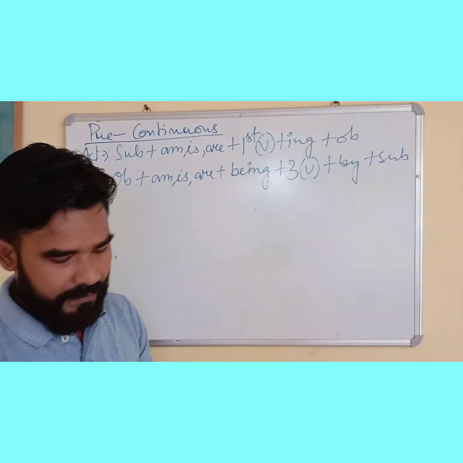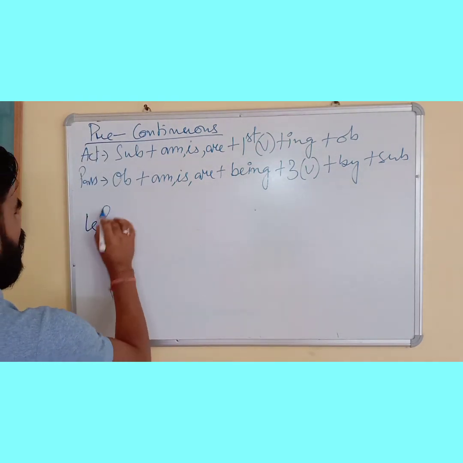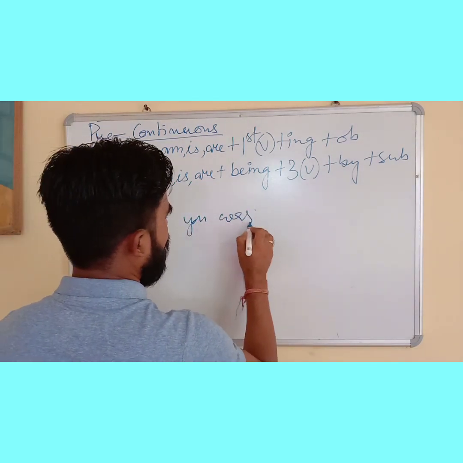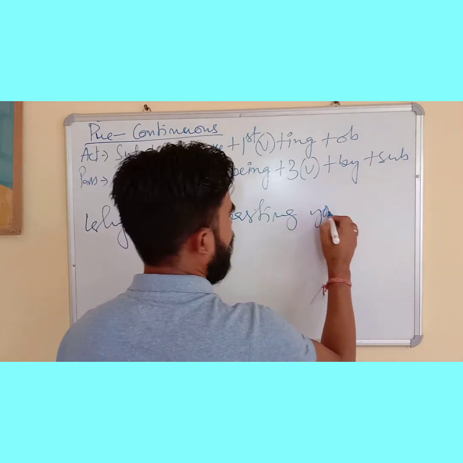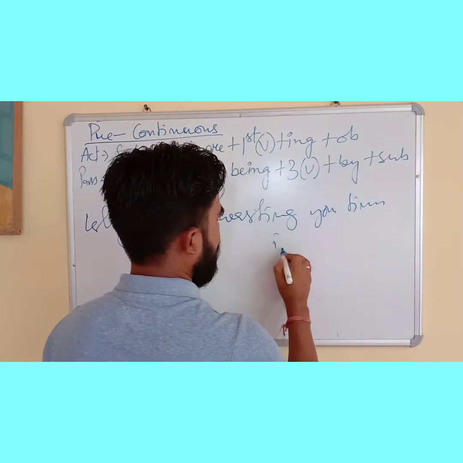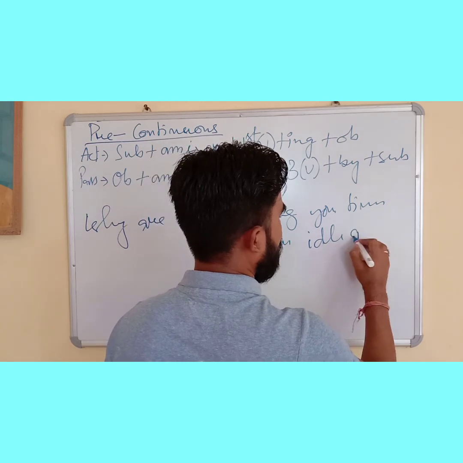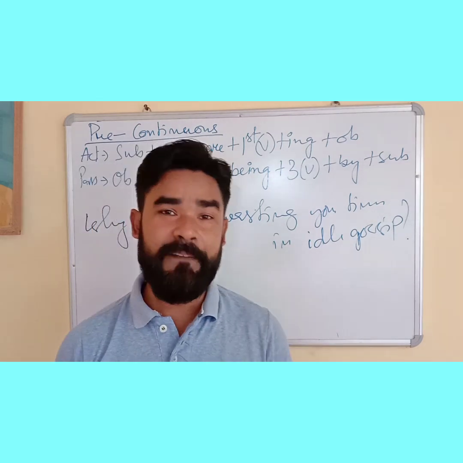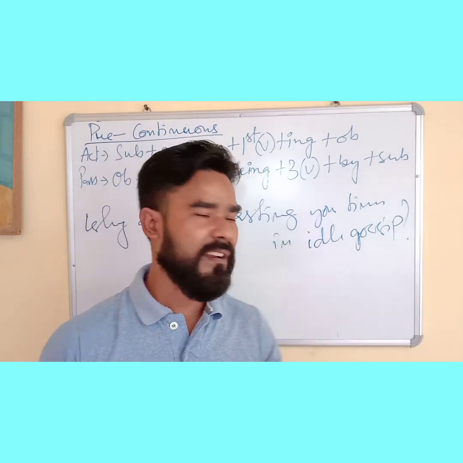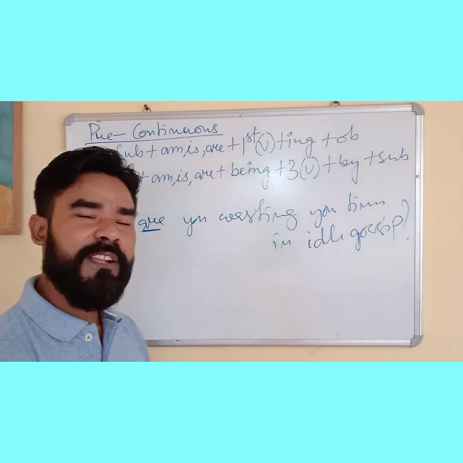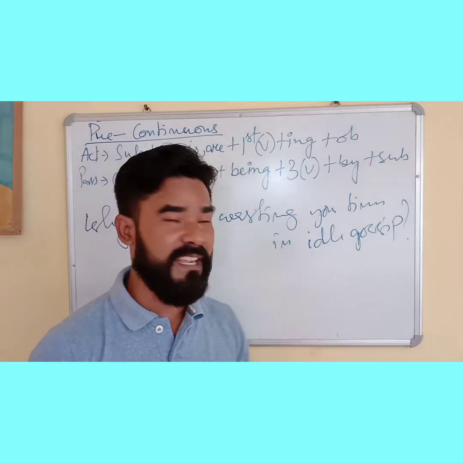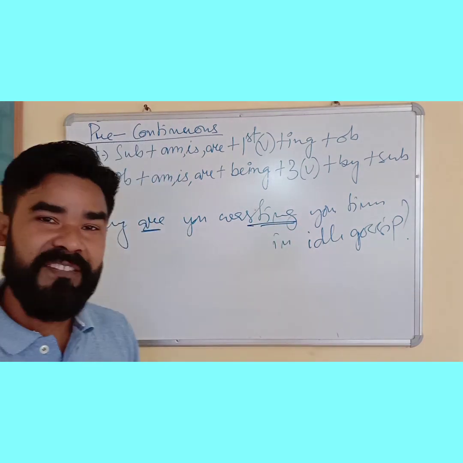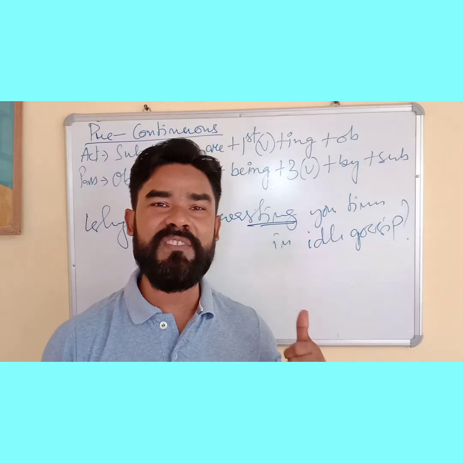For example, say, why are you wasting your time in idle gossip? If I get a long sentence like this as a question in an examination, what do I have to do? Very simple: find out the M is R. I have got M is R. As soon as we get M is R, we have to find out ing or being. What do we have here? Ing. Yes, ing is with the continuous tense. Waste plus ing, wasting. That means this is present continuous tense active.